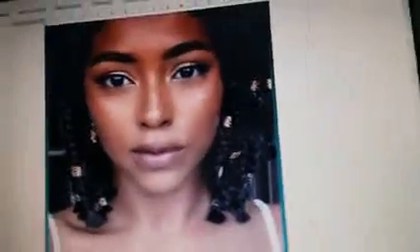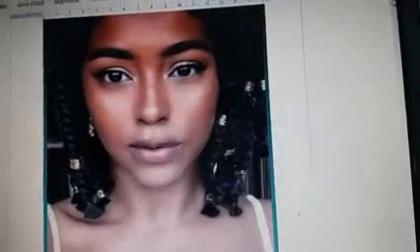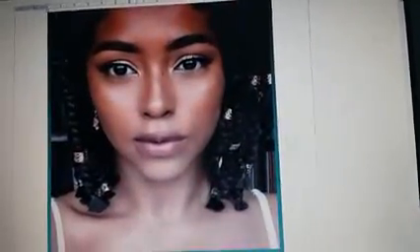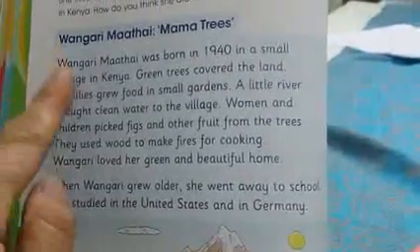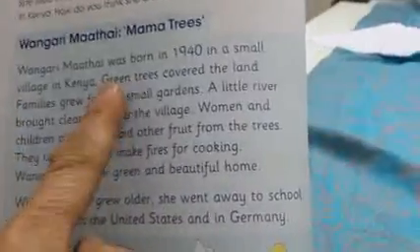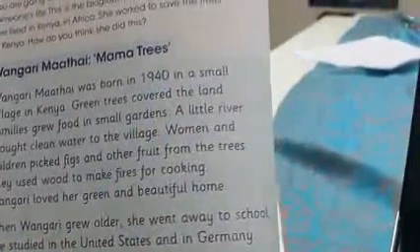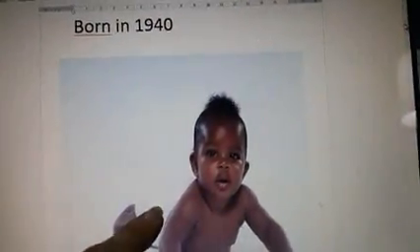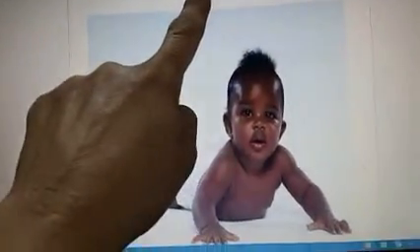This is Wangari, okay? She's an African girl. She's from Africa. Wangari was born in 1940.